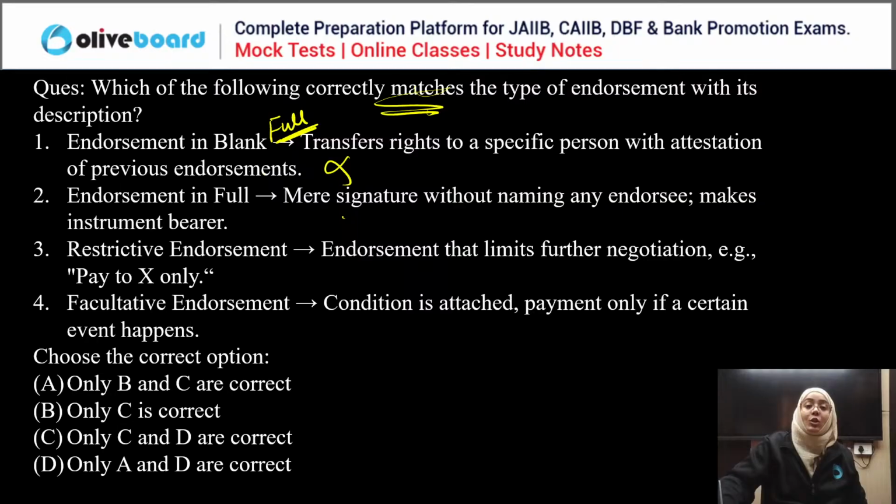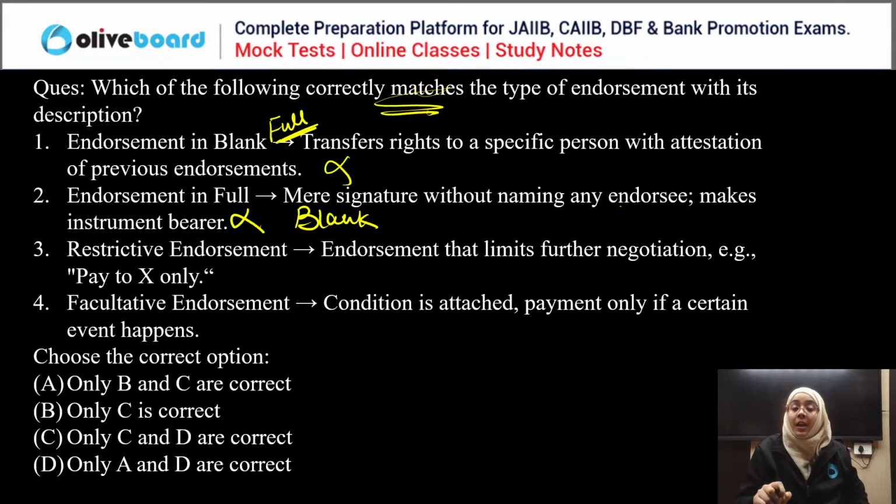Now, mere signature without naming any endorsee, this is actually the definition of endorsement in blank. It means that, for example, I am transferring the instrument and I am endorsing in blank. It means that I just have signed that particular instrument. Okay, there is no name mentioned.